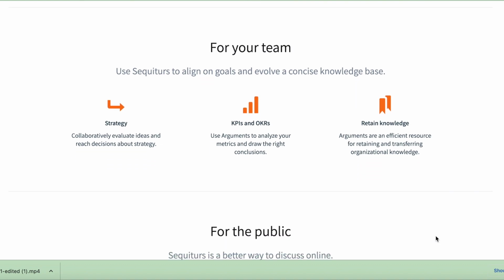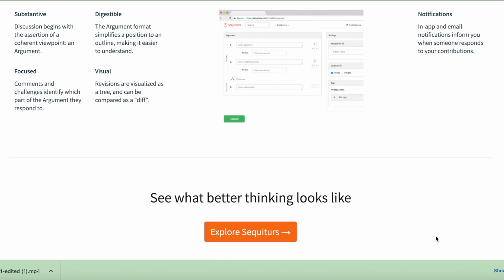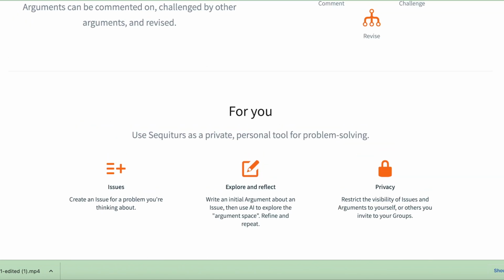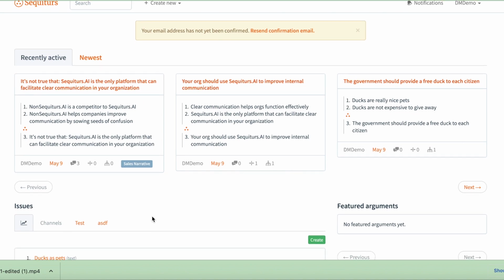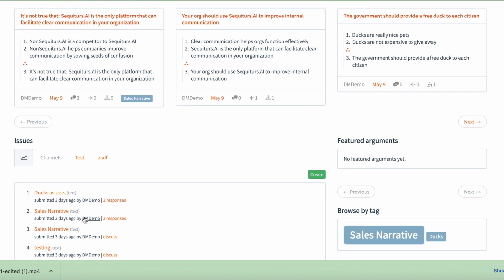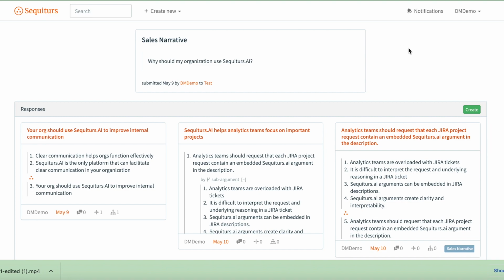There are a number of very powerful use cases I look forward to sharing soon, but for today, I'll just go through a few quick examples to show the basics. For this example, I'll play the role of a B2B salesperson at Sequiturs.ai looking to fortify my pitch in the market. And here I have an issue that's opened.